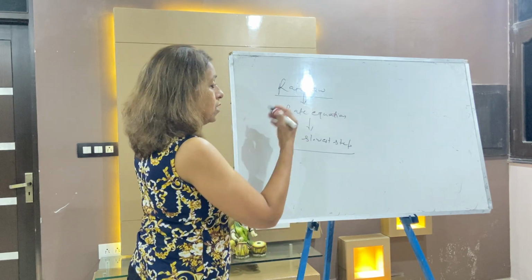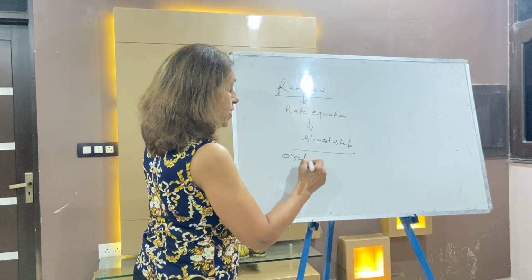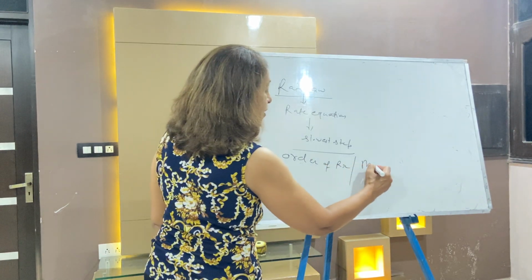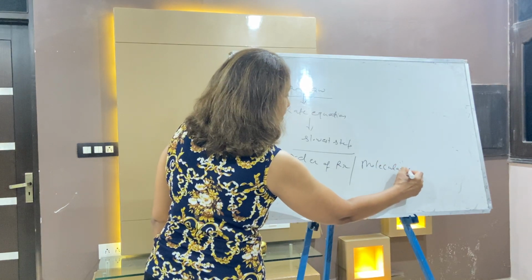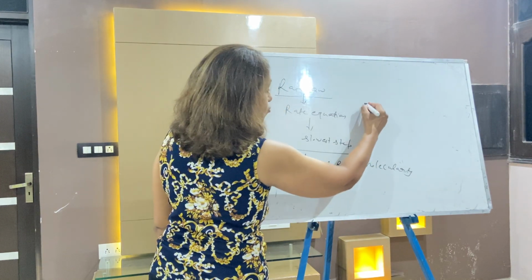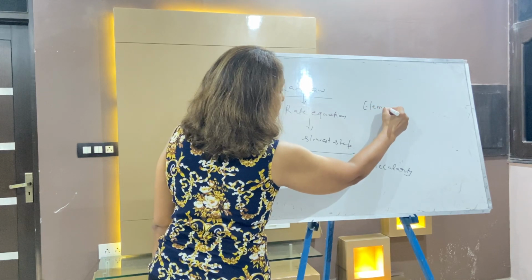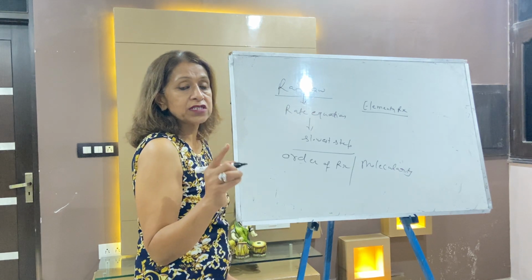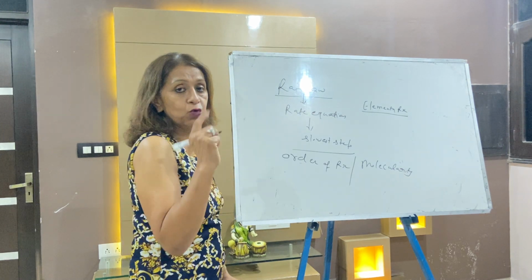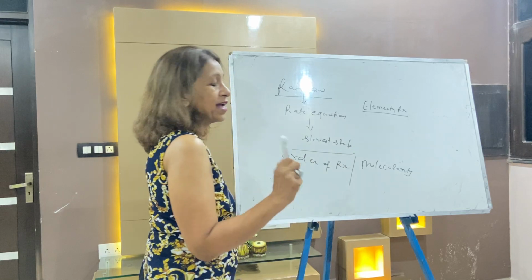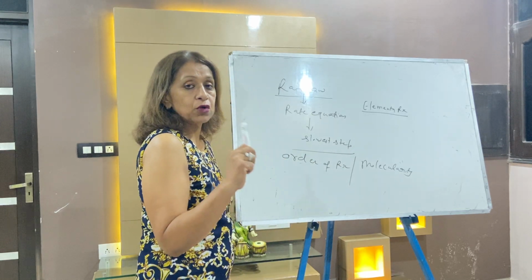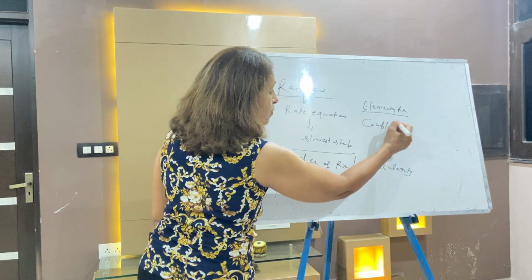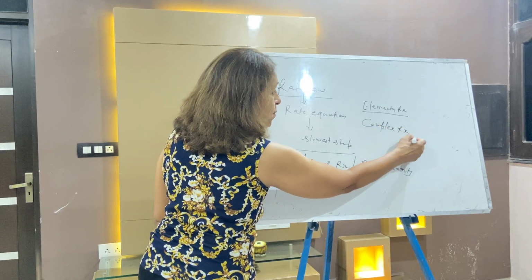During this topic, there is the entry of the order of reaction as well as the molecularity of the reaction, elementary reactions, complex reactions, etc. You know what an elementary reaction is? It takes place in one step. Write down 2 definitions. An elementary reaction is that which takes place in one step and whose order and molecularity are the same. Complex reactions are those which take place in a number of steps.